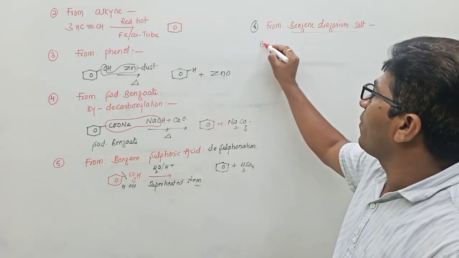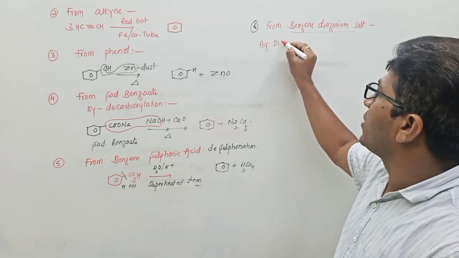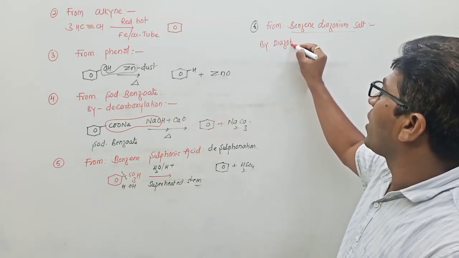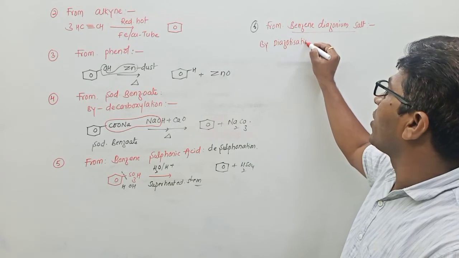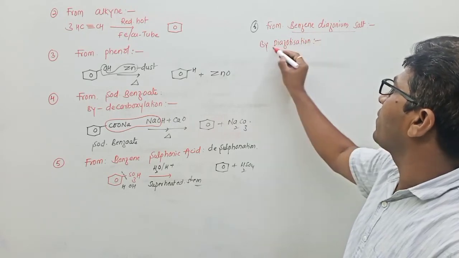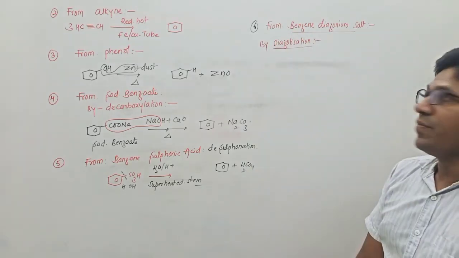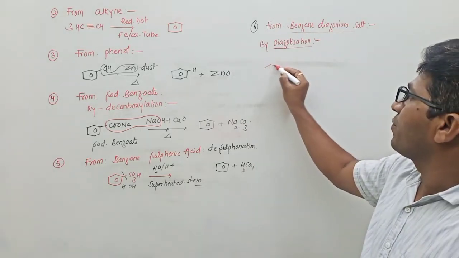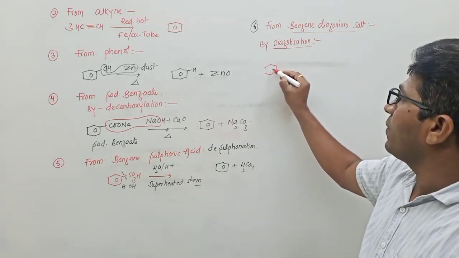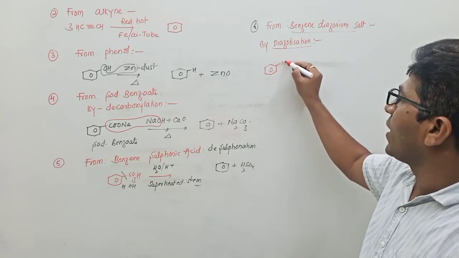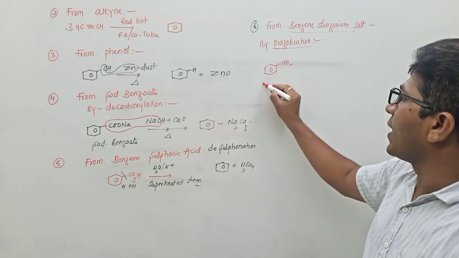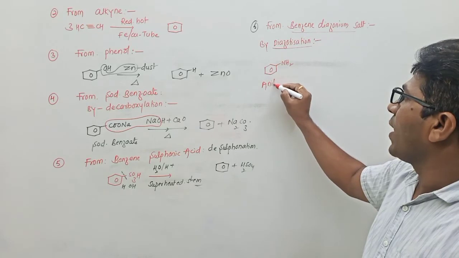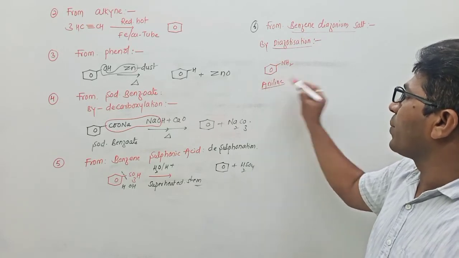That is by diazotization. It is an important reaction in second year. What is diazotization? Benzene directly attached to NH2. This is called aniline, an aromatic primary amine.